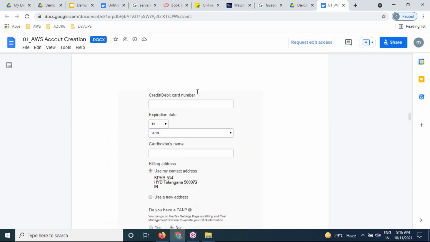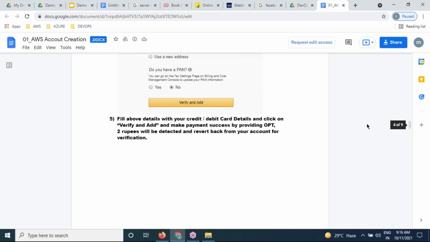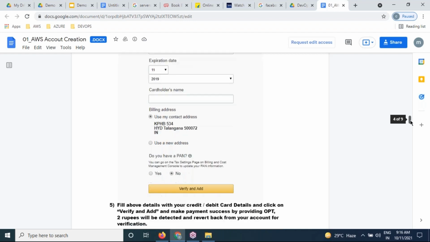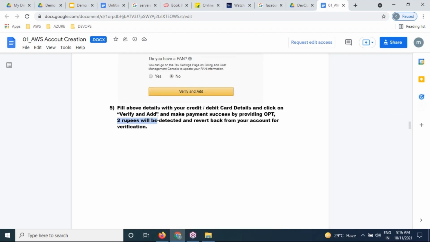Please provide your credit card or debit card details. It will deduct only 2 rupees. And don't select PAN card, please say no. If you do this payment, it will deduct 2 rupees only, just for validating the bank. Within 24 hours, the 2 rupees also reverts back to your account. There is no problem.